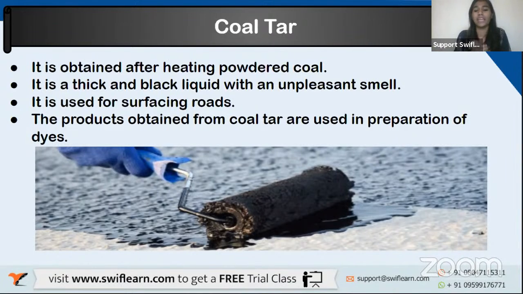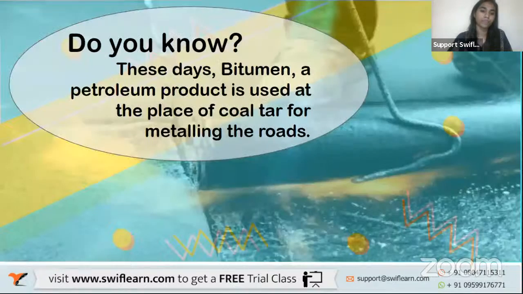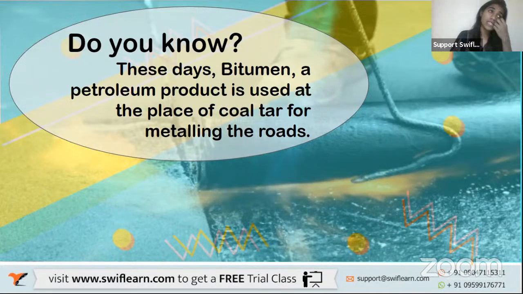So the products obtained from coal tar are used in preparation of dyes. When you convert coal to coal tar, certain products are obtained. These products are used for dyeing, as coloring agents. Okay. Now, another piece of information is that these days they use bitumen. Bitumen is a petroleum product. So they use bitumen for surfacing roads.